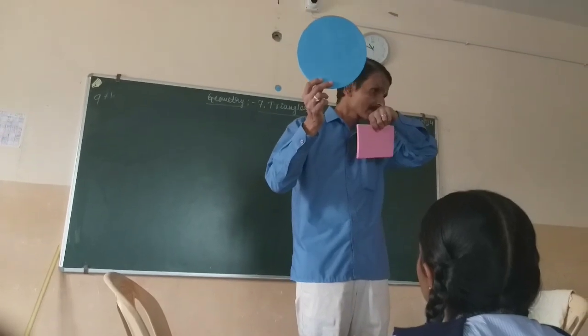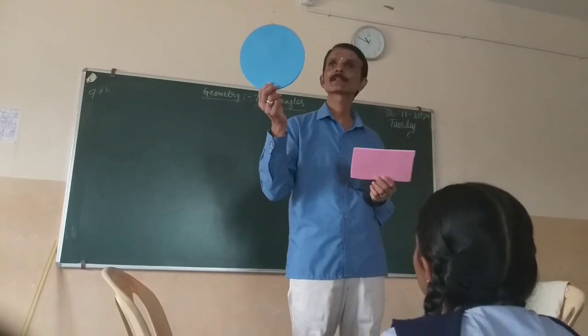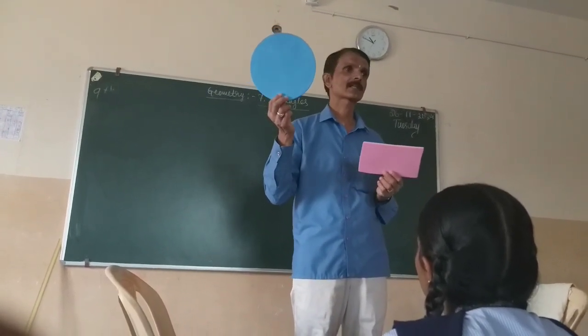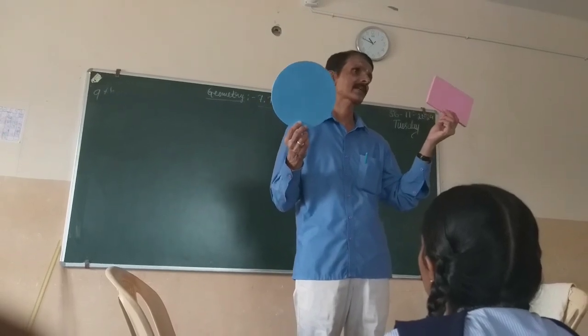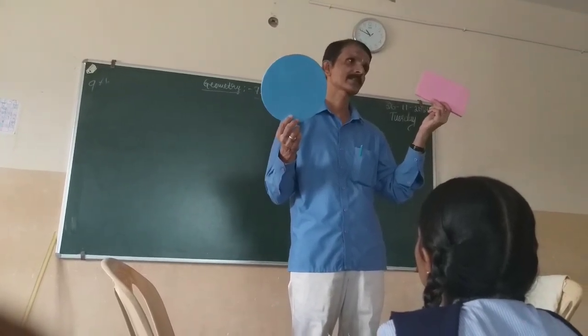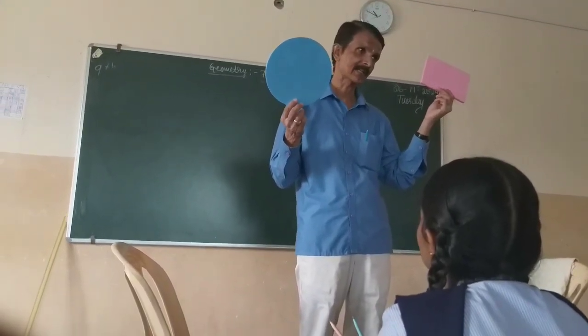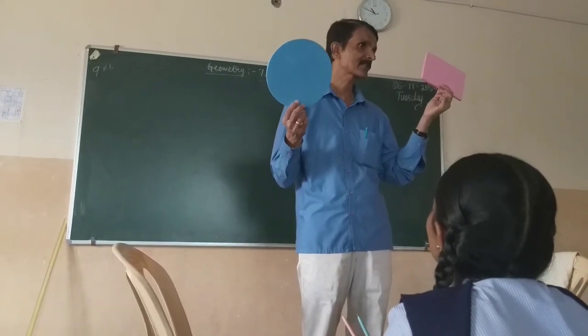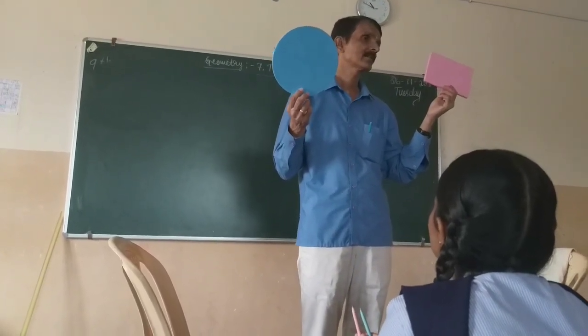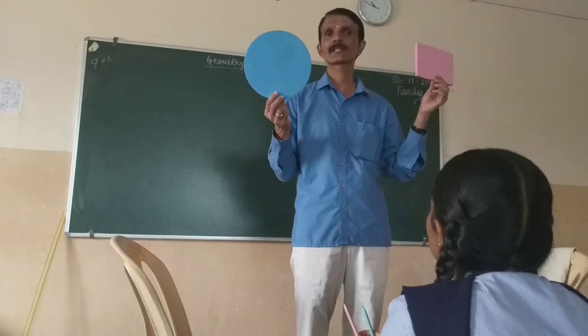Similarly, which type of plane figure is this? This is a circle. This one is a triangle. It is a rectangle. Why is it called a rectangle? It has four sides.